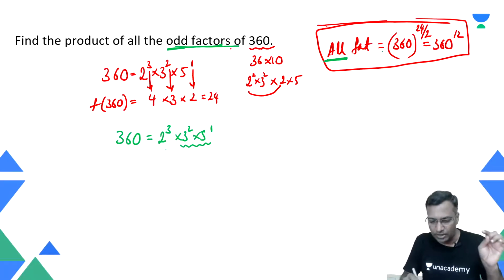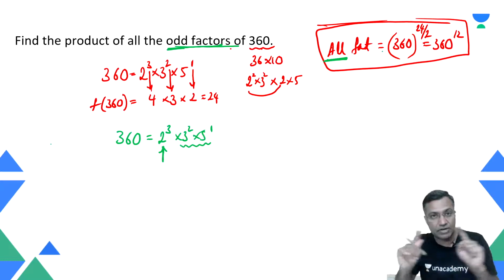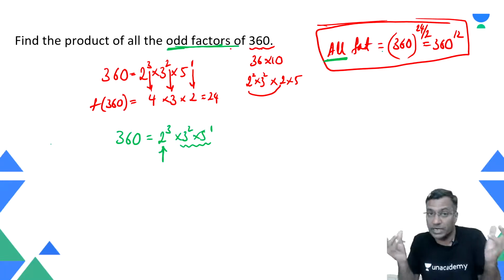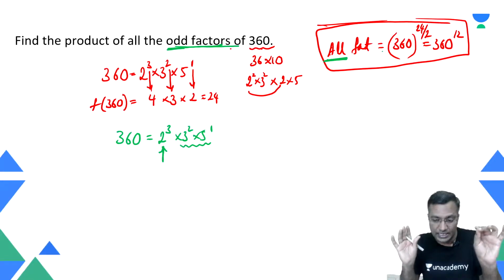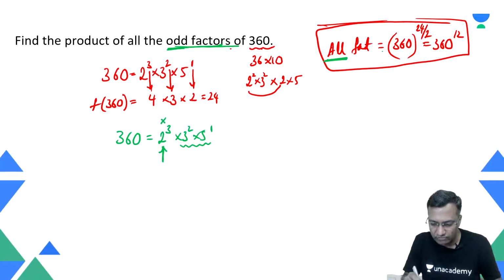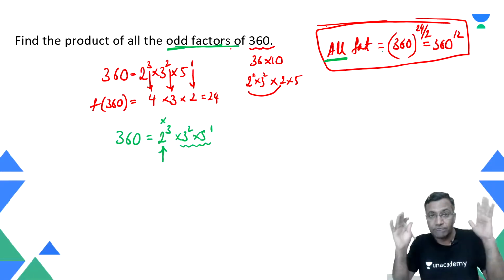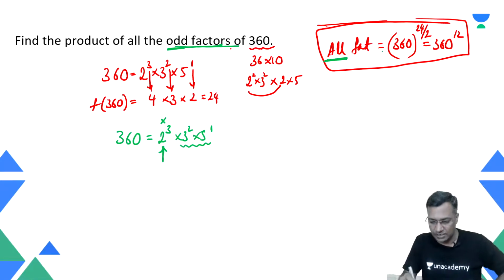If an even number comes into it, it never remains odd, because odd into even becomes even. Therefore, 2 raised to power 3 becomes passive. So what is the active sample size? The active sample size is 3 raised to power 2 into 5 raised to power 1. This is the active sample size.